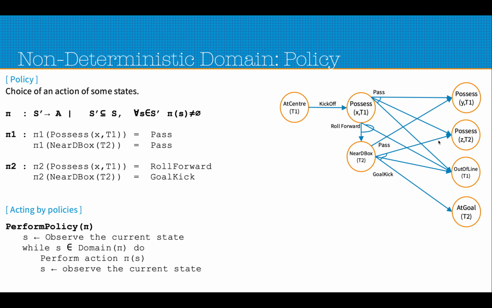Otherwise, we continue to apply the policy repeatedly and try to reach a state which is the goal state. The definition of the goal state does not matter when we are actually performing the policy, because performing the policy is just repeatedly applying the policy on a state, moving to the next state, applying the policy again, and so on. We'll see how we can devise a plan to reach the goal state in subsequent slides.